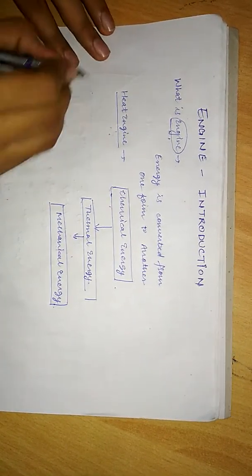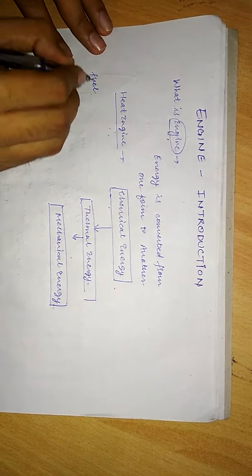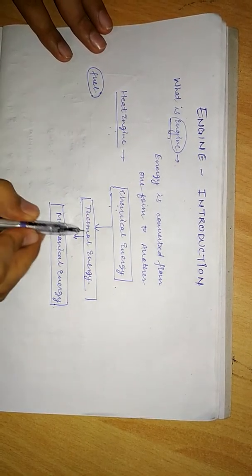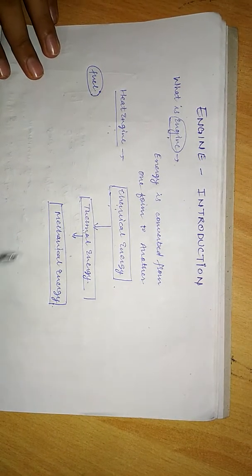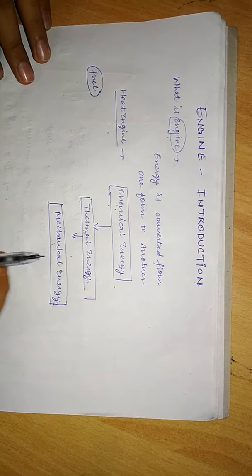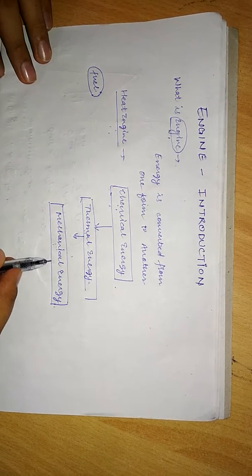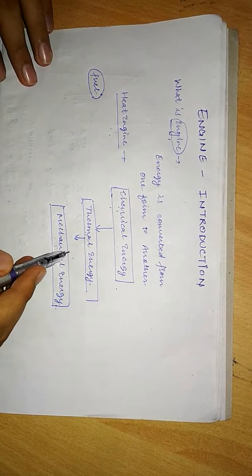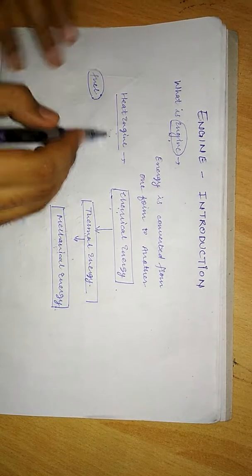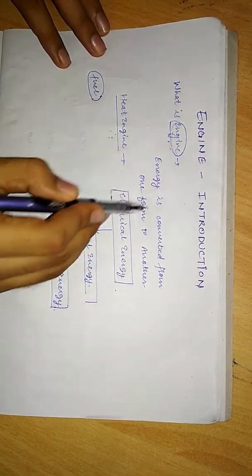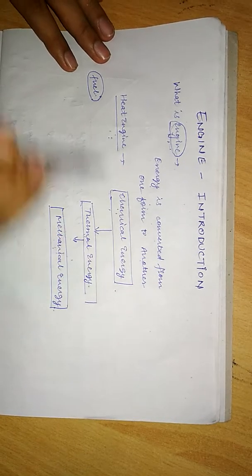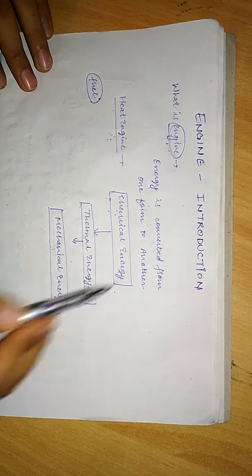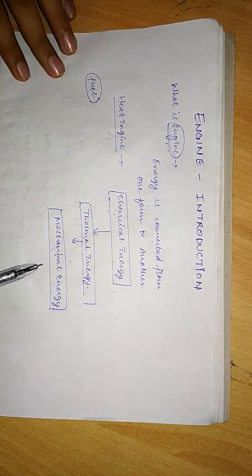So what does a heat engine do? We have some fuel. So this fuel's chemical energy is converted into thermal energy, and this thermal energy is converted into mechanical energy, which is used in some useful work. Thus, thermal energy is converted to mechanical energy by a heat engine. So engine is a device which converts one form of energy into another, and heat engine is that device which converts chemical energy of fuel into mechanical energy.